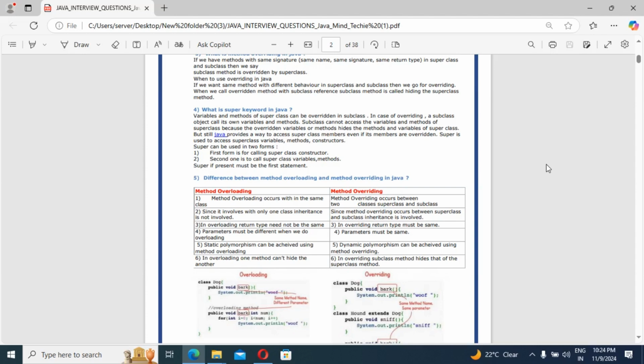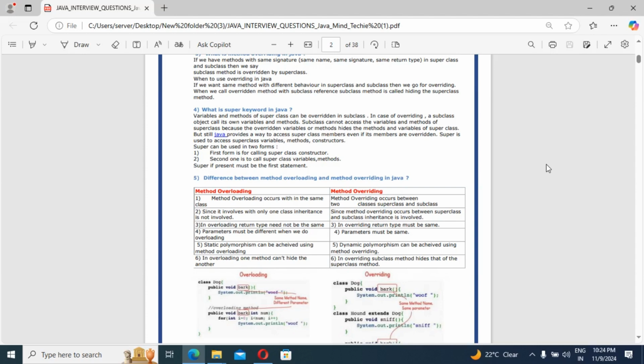Then the last difference: in overloading one method cannot hide another, but in overriding it can. In overriding, the subclass method hides the superclass method.